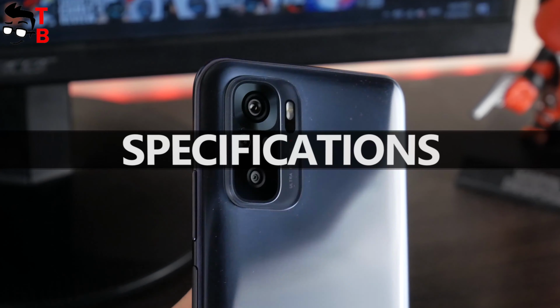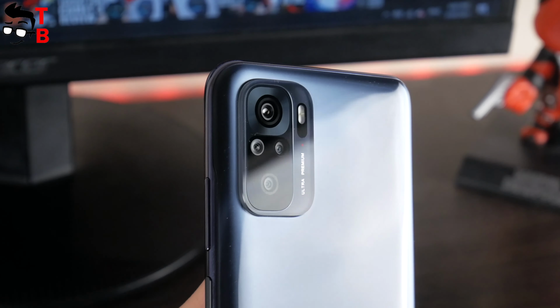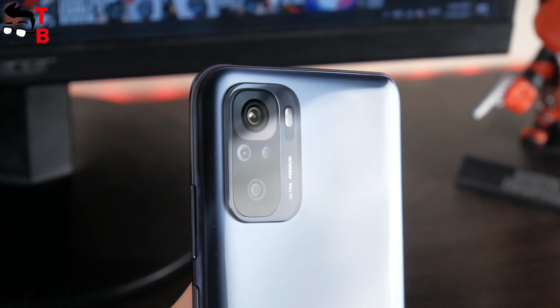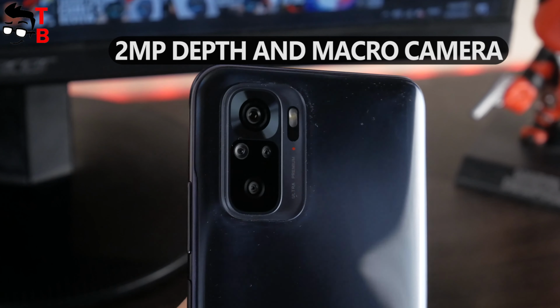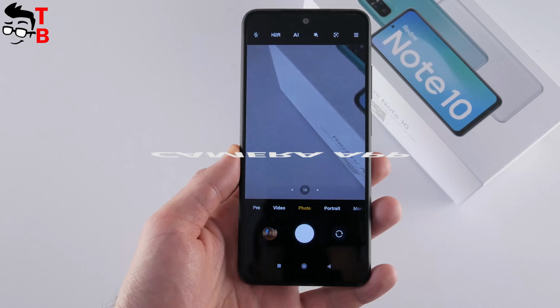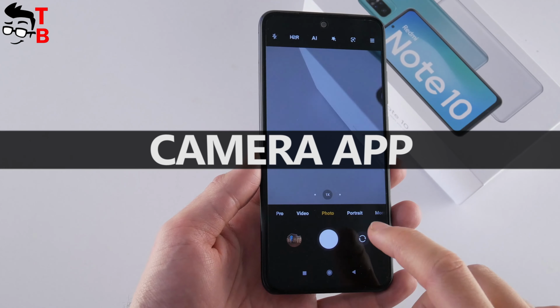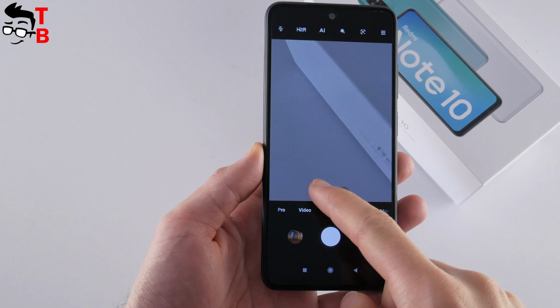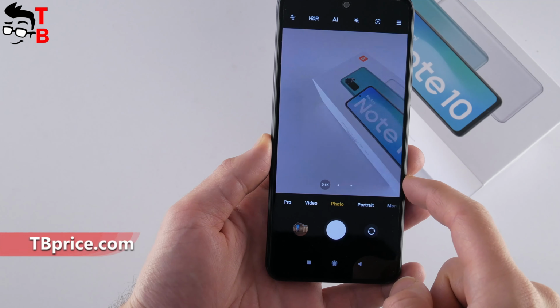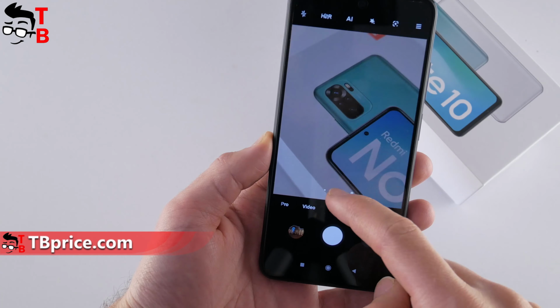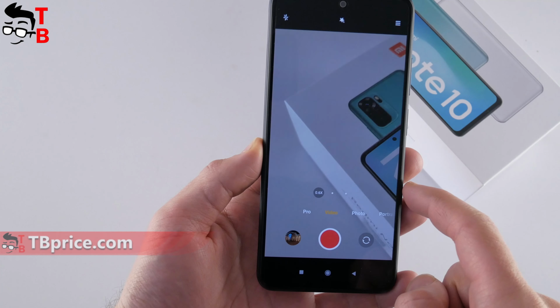As already said, Redmi Note 10 has a quad camera with 48 megapixels main sensor, 8 megapixels ultra-wide-angle sensor, 2 megapixels macro, and 2 megapixels depth camera. The selfie camera is 13 megapixels. If you already have Xiaomi smartphone on MIUI 12, then you have the same camera app and shooting modes as Redmi Note 10. In photo mode, you can change from 1x, 0.6x, or a wide angle, and 2x. The video mode has the same functions.